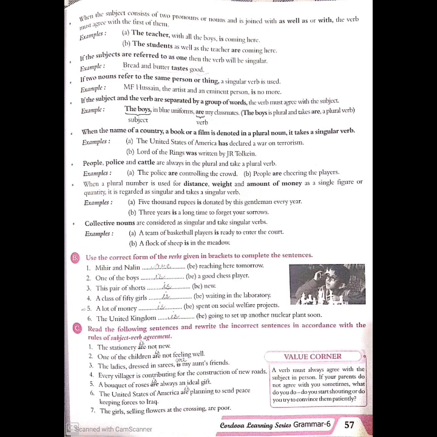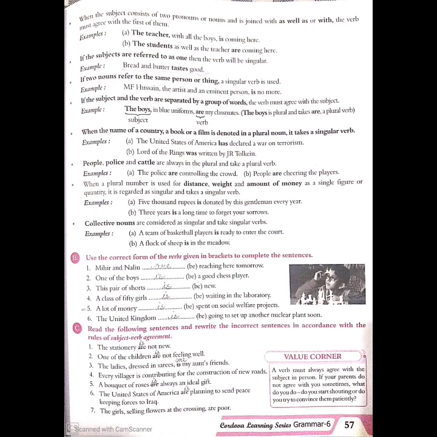Then when the name of a country, a book or a film is denoted in a plural form, it will always take a singular verb. For example, when you speak about the United States of America, you have to use a singular verb. The United States of America has declared a war on terrorism. Then the next one, The Lord of the Rings was written by J. R. R. Tolkien. These are names of countries and books which are in the plural form, but they take a singular verb.